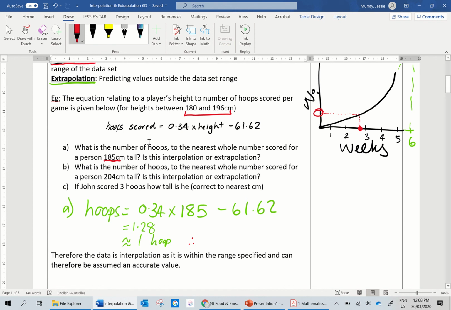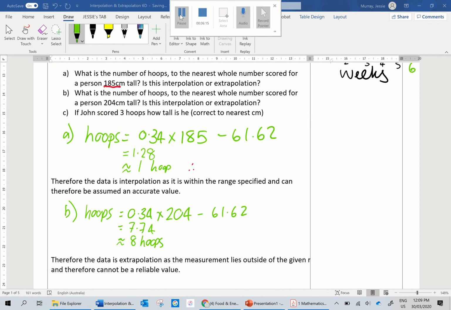Okay, so then B, what is the number of hoops to the nearest whole number if you're 204? So pause the video and give this one a go for me. So there I have it. I've subbed in my value. I got 7.74, which is approximately 8 hoops, okay, they said to the nearest whole number.